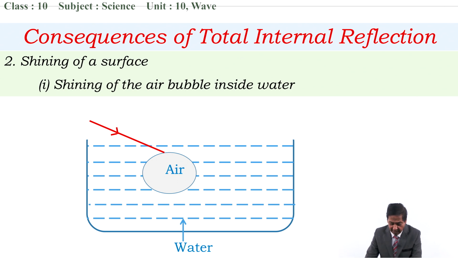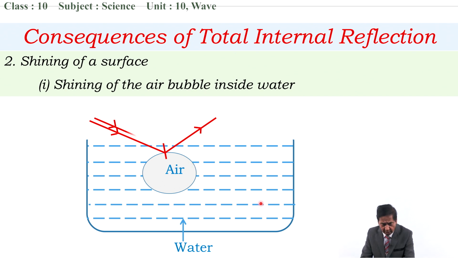And the angle of incidence is here greater than critical angle. Do you remember that the critical angle for water is 49 degree? If this angle is greater than 49 degree, then instead of refraction, light reflects back.